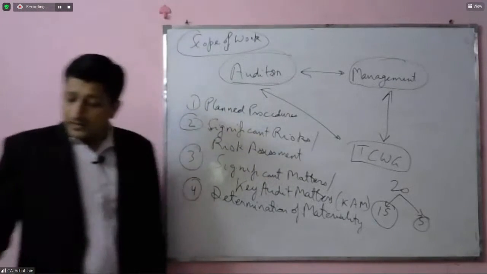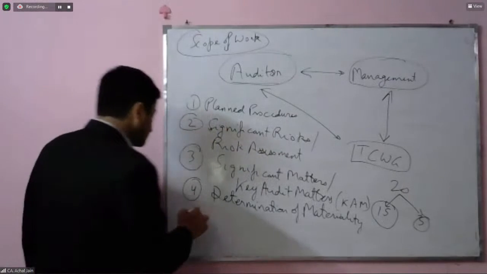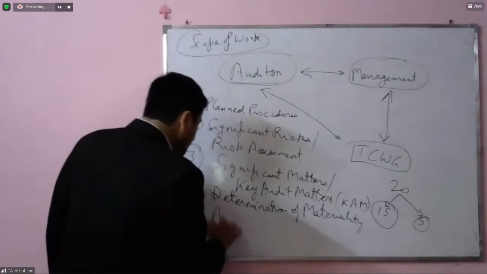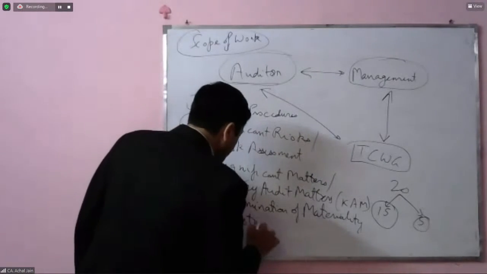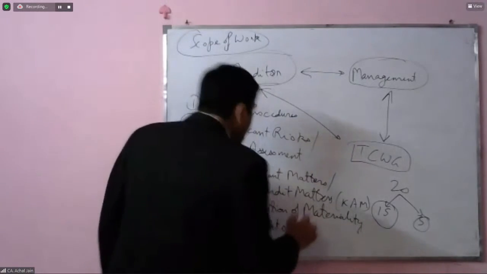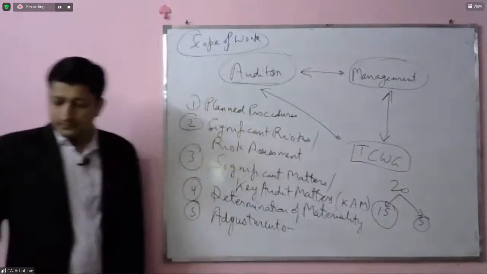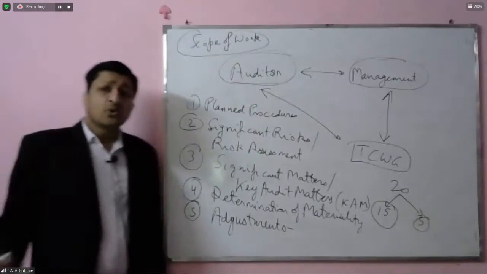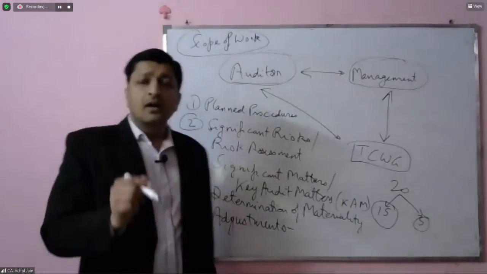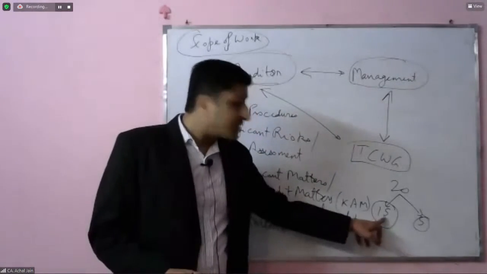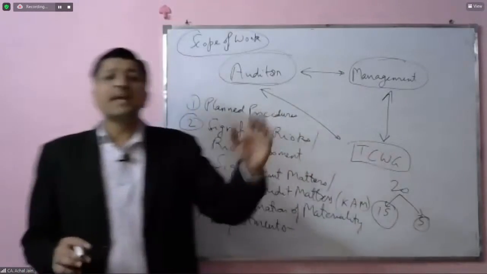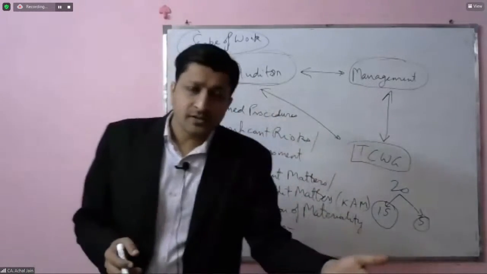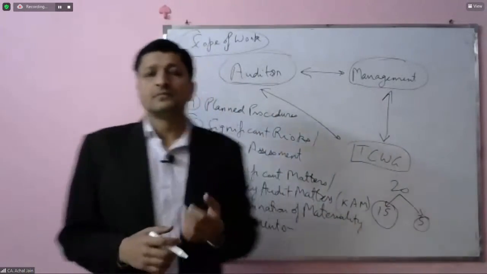Next aspect is about adjustments. As we have discussed, during the course of the audit, because of these 15 observations which the auditor had, management may have passed adjustment entries. Correct?